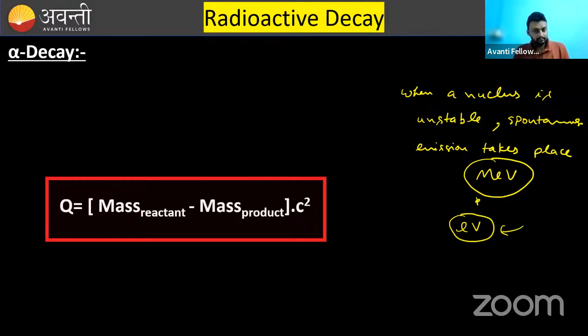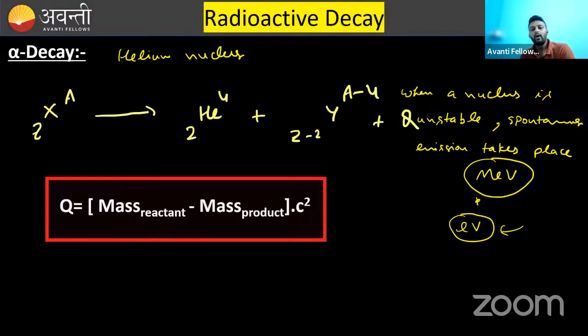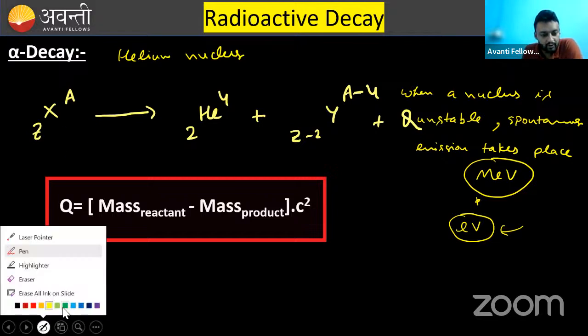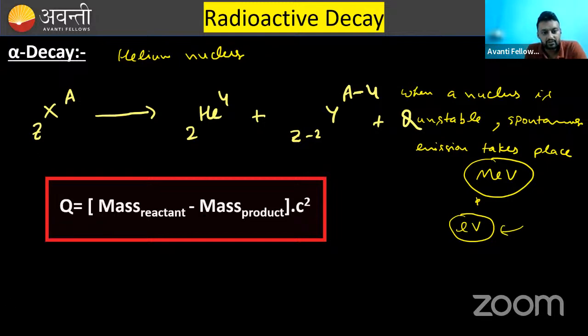Now, alpha decay comes when the nucleus becomes very heavy, and some particles are emitted from it. Alpha particle is one of them, and this alpha particle is nothing but a helium nucleus. What happens? Let's suppose this is a nucleus ZXA, and this is called the parent nucleus.